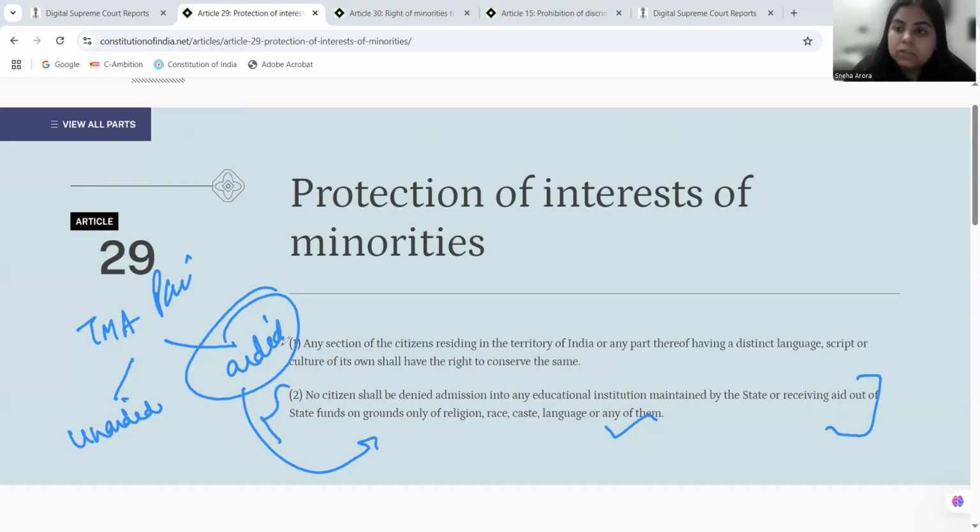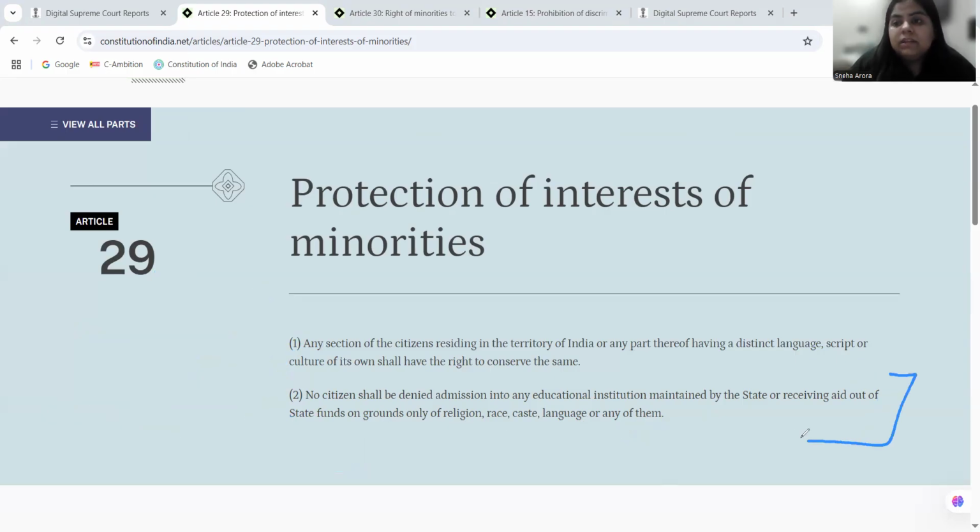Okay. So TMA Pai is saying that aided will be subject to 29 Clause 2. But when I am talking about unaided, because Article 29 Clause 2 is restrictive in the language. It is saying that educational institute maintained by the state or receiving aid of the state. So when an institute is minority in nature, it is not receiving any grant from the state, it is not receiving any aid from the state, it is not maintained by state. Why would Article 29 Clause 2 govern it?